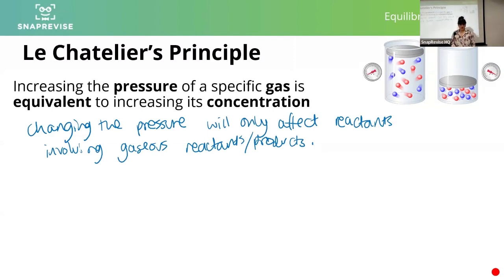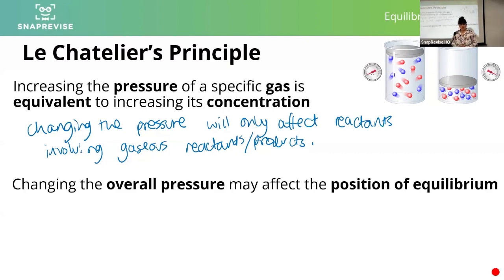So only things that have reactants and products in the gaseous state. Sorry, my writing's a bit rubbish there, so hopefully you can still read it. Changing the overall pressure of a system may, however, affect the position of equilibrium.